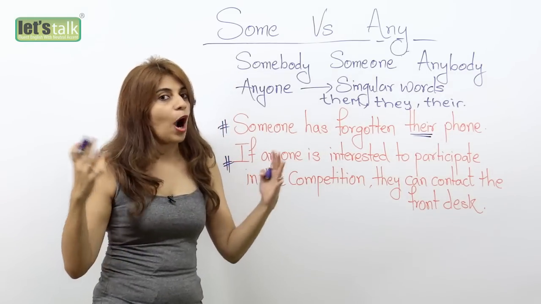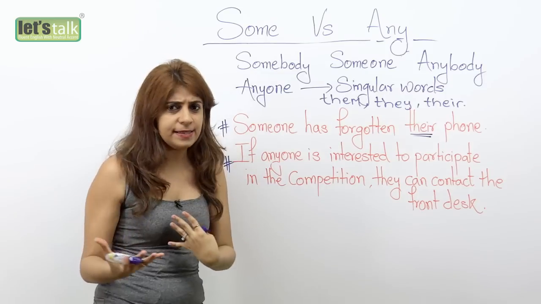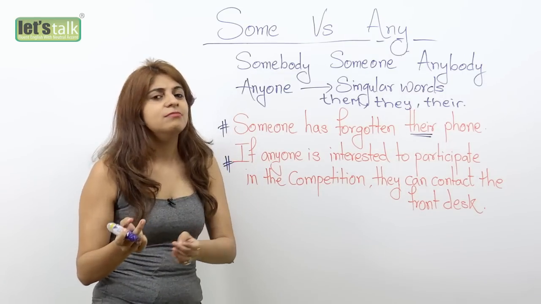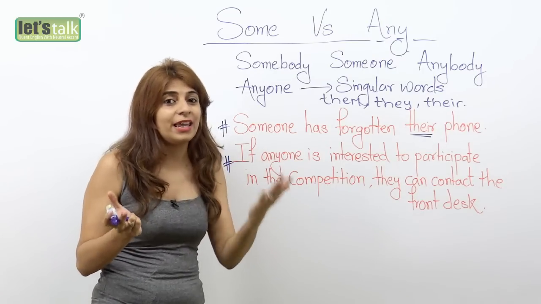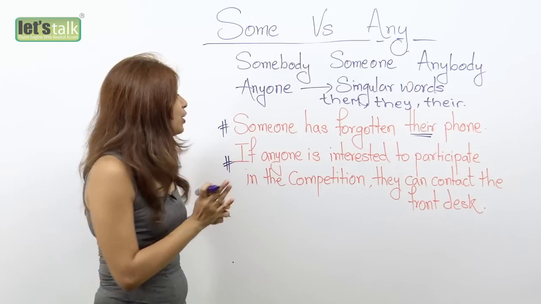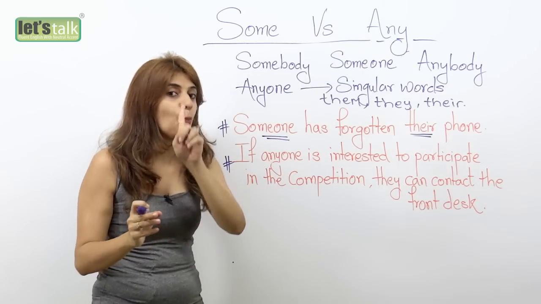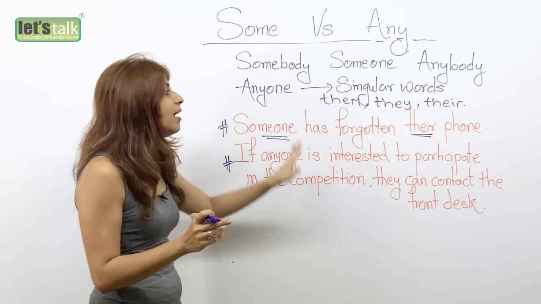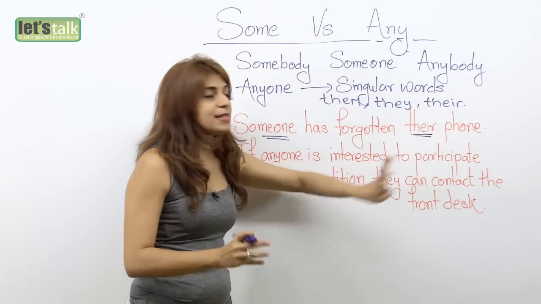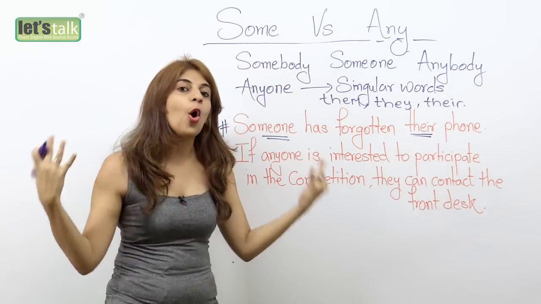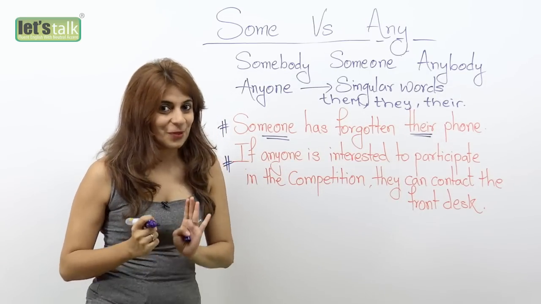Now probably you are in a classroom, okay? And the class is of 20 kids. And out of these 20 kids, well, this phone belongs to one kid, right? And you don't know who he or she is, right? So when you end up saying someone, okay, so you know that the phone belongs to one person. That's why you're saying someone has forgotten their phone. So the word their, well, this word is used to talk about the whole group, okay? And that's why we have ended up using this word, right?